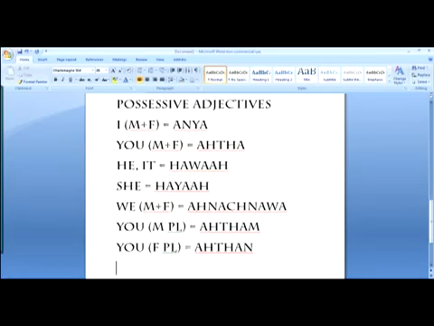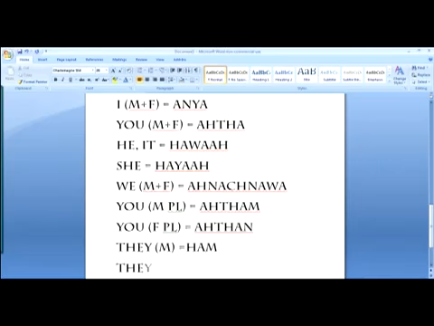Okay, then they, male, because it's already understood that they is plural, so there's no need to mention that it's plural. So they male is hum. They female is hun.